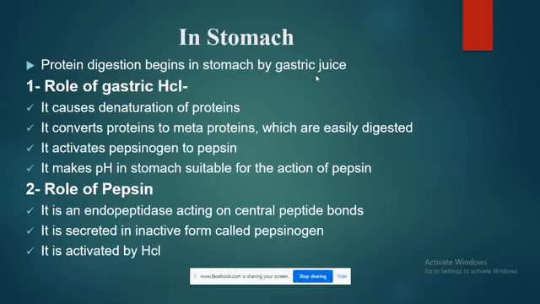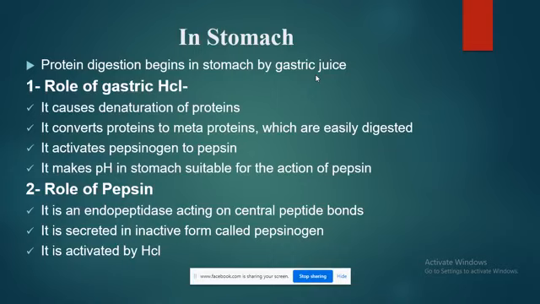Now, I'll come to a very important point: why is pepsinogen present in inactive form in our stomach? The human body is made up of proteins. If the enzyme were present in active form in the stomach, eventually it would start degrading our own proteins. So the body is beautifully designed in such a way that whenever there is a need to digest a protein, HCl automatically activates pepsinogen to pepsin and the process of digestion takes place.